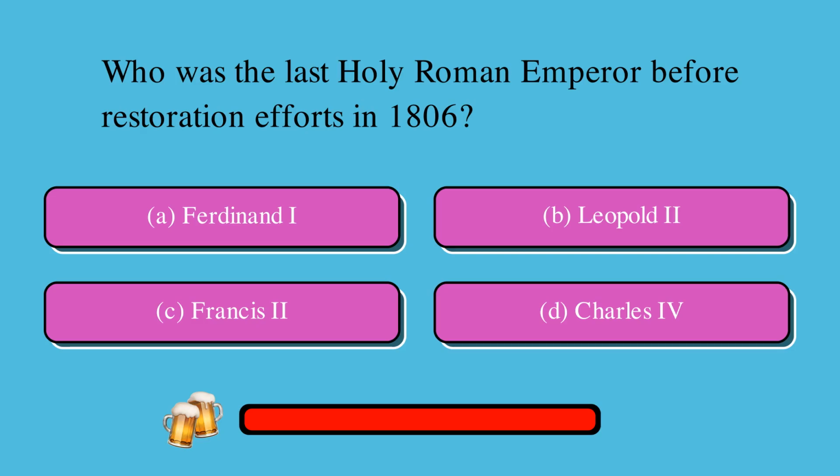Who was the last Holy Roman Emperor before restoration efforts in 1806? Is it A. Ferdinand I, B. Leopold II, C. Francis II, or D. Charles IV? Correct answer is C. Francis II.